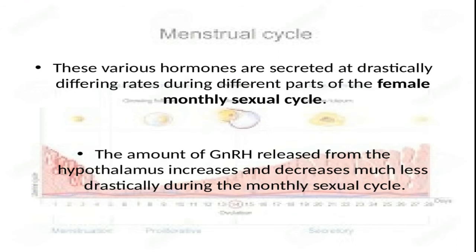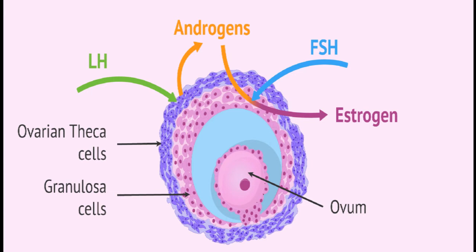Now, you may be wondering who is producing these estrogen and progesterone. Obviously the ovaries, but my question is, where are they produced from? Yes, think. If you remember the granulosa and theca cells of follicles which were surrounding developing oocytes, then you can easily find the answer: theca and granulosa cells are responsible for producing ovarian hormones.